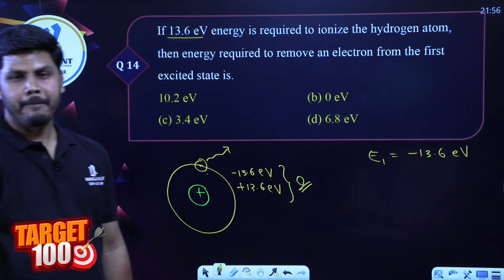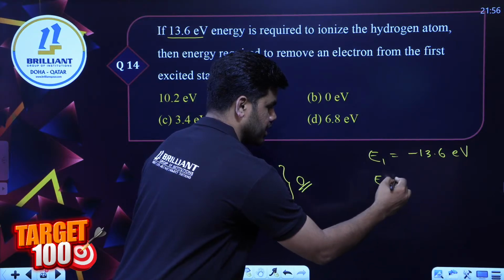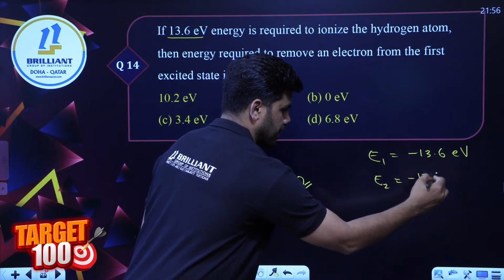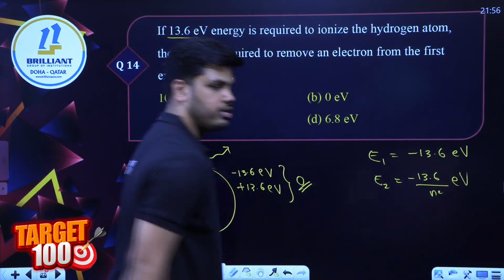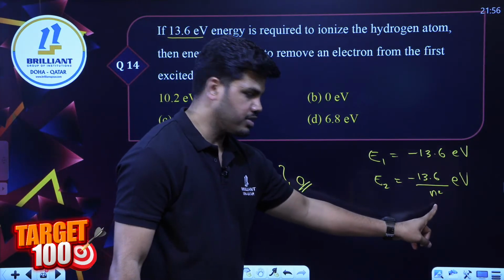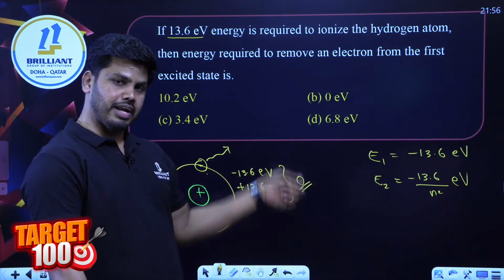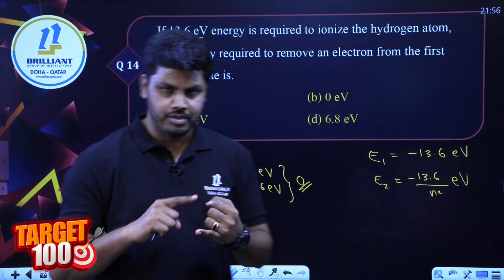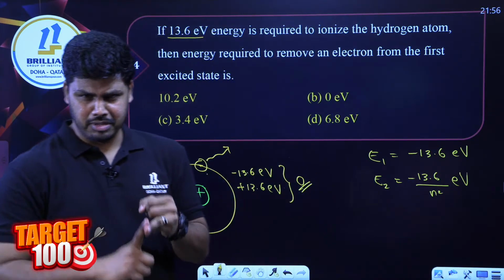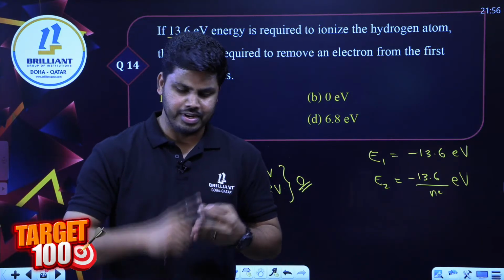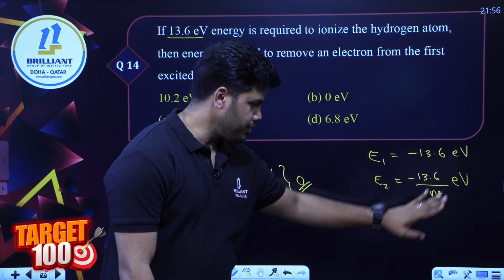That is a hint. Then what will be energy in the second orbit, second energy level? We know from the equation minus 13.6 divided by n square, right, electron volt. So it is going to be minus 13.6 divided by 2 square, which is 4, and I told you to remember those 4 values, right? First one was minus 13.6, second one minus 3.4, then minus 1.51, then minus 0.85, right? Those values will help you to find out easily.